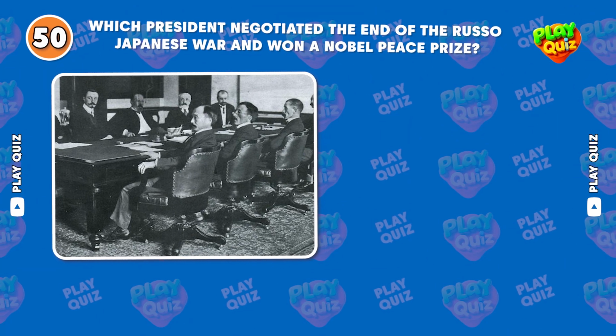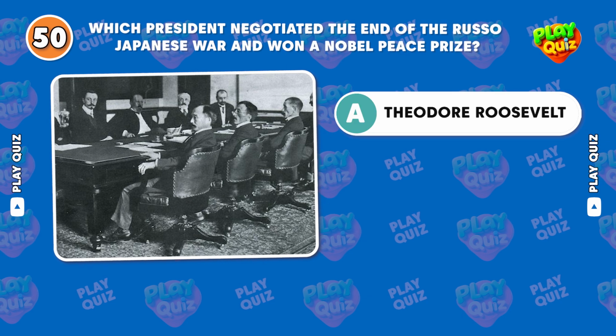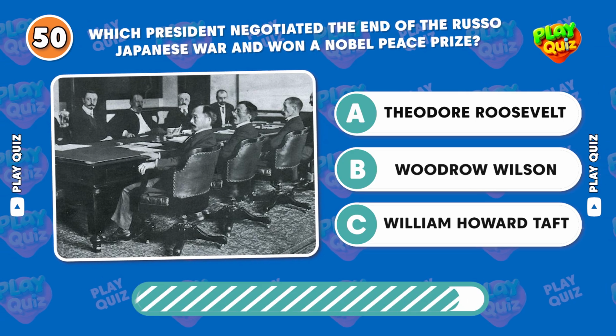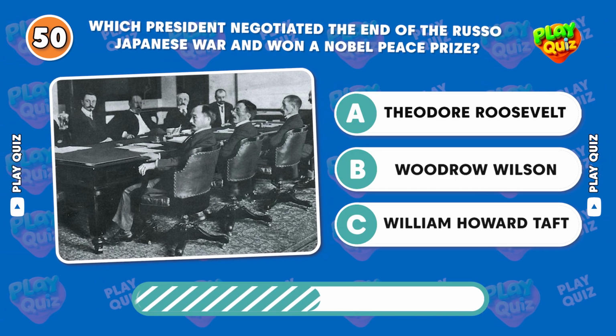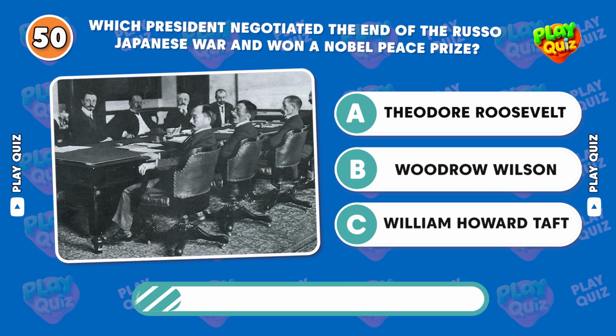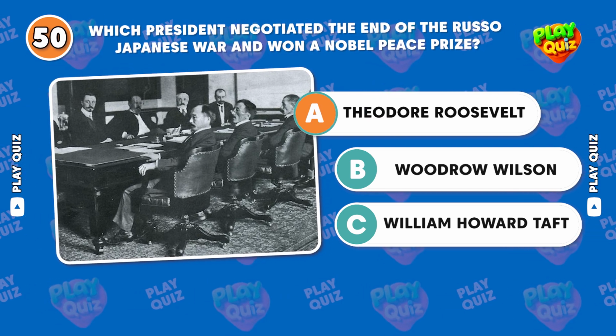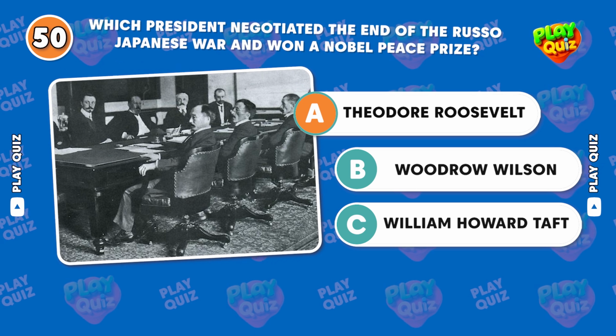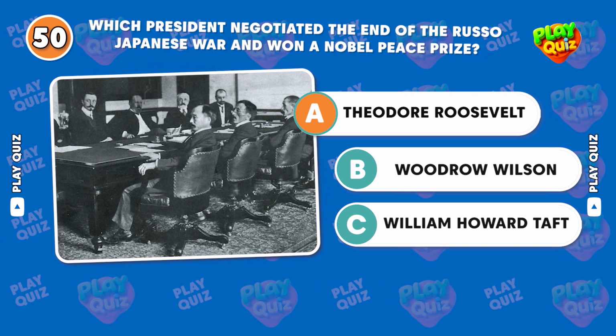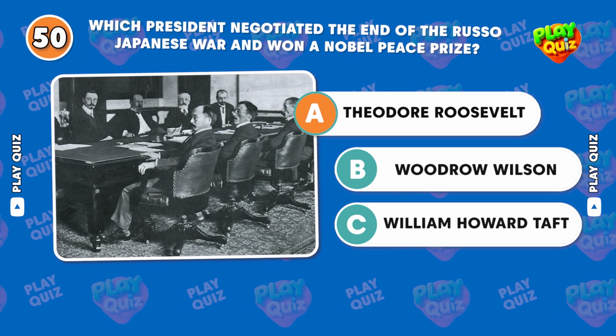Which president negotiated the end of the Russo-Japanese War and won a Nobel Peace Prize? Correct answer, Theodore Roosevelt. Roosevelt won the Nobel Peace Prize in 1906 for mediating the Treaty of Portsmouth, ending the Russo-Japanese War.